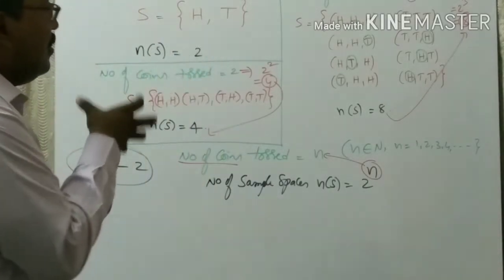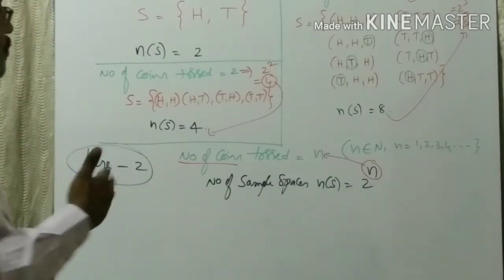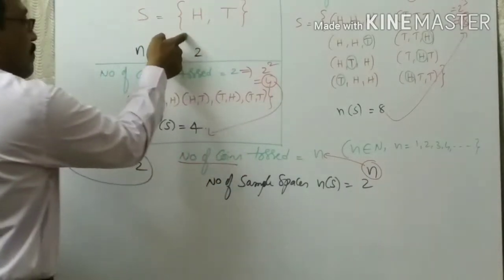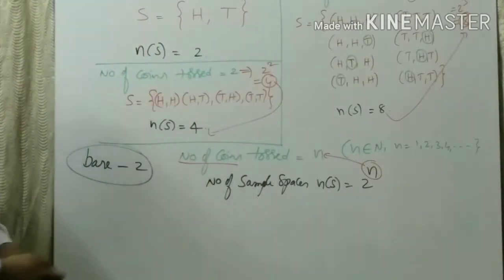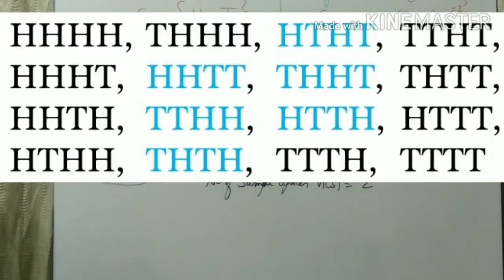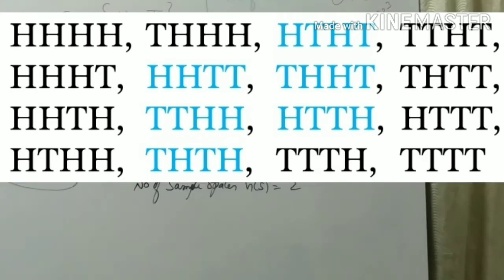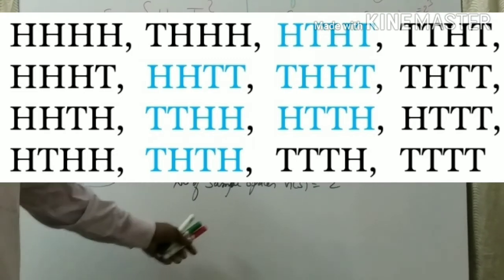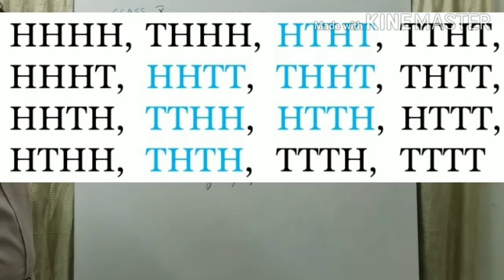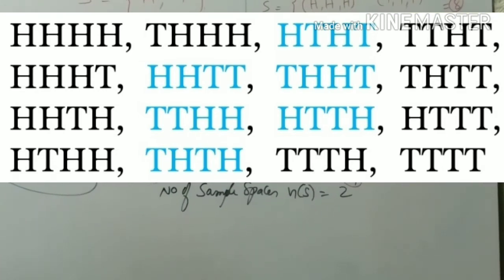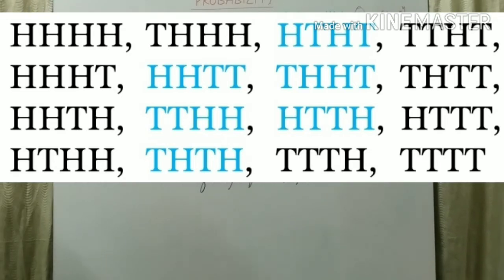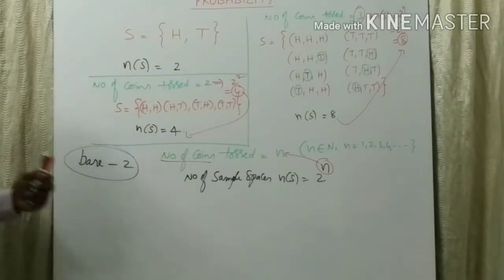Now we list out how many sample spaces will come if 1 coin is tossed, 2 coins are tossed, 3 coins are tossed. Now I am showing 4 coins tossed. Yes, this is the list. If you count the total, how many are there? 4 coins, so formula is 2 to the power of n, that is 2 to the power of 4, 16. 16 sample spaces you can see on the board. Okay. Now we'll discuss some examples on this basis.